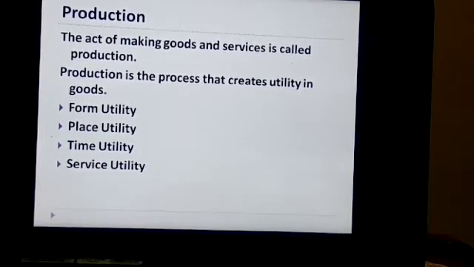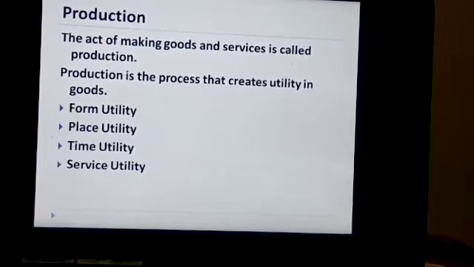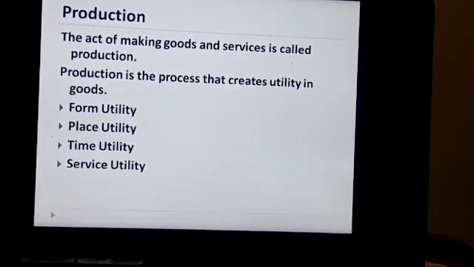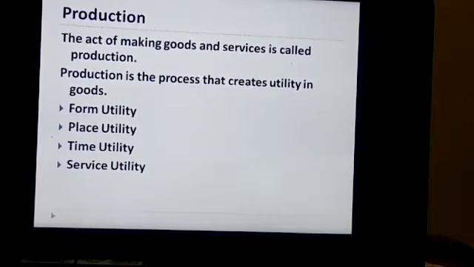When we change the raw material into a finished product, we are giving it form utility. The raw cotton from the field, when it is converted into a cotton shirt, is given form utility. Coming to place utility, mangoes are grown in Nagpur, but they are eaten across the country. Mangoes grown in Nagpur are taken through transportation to other parts of the country.